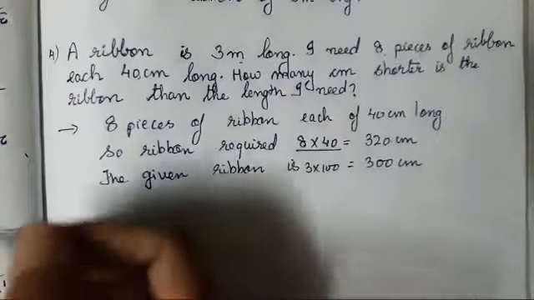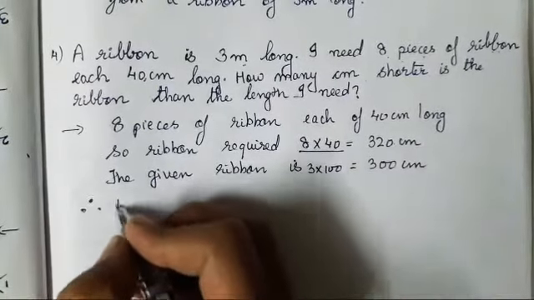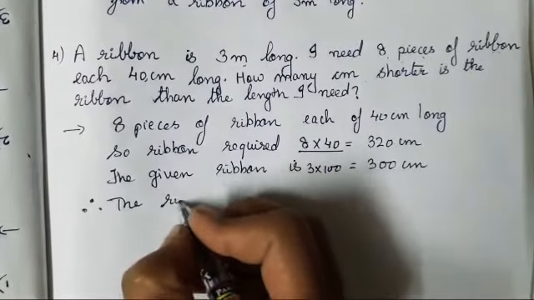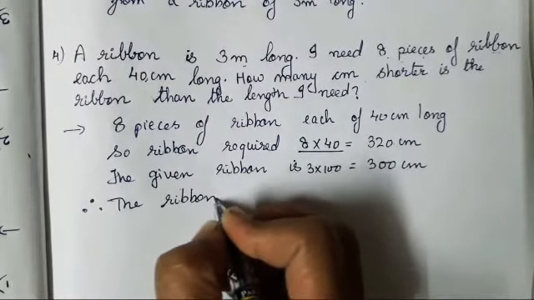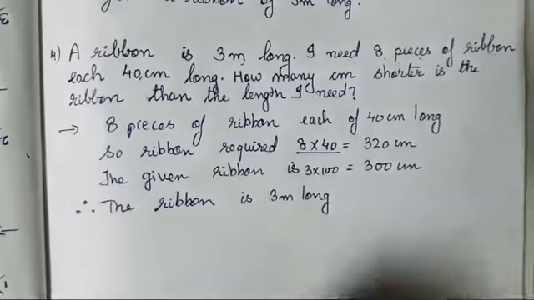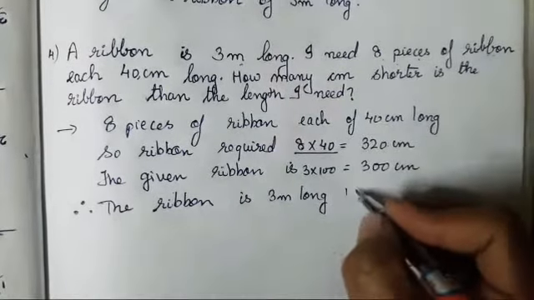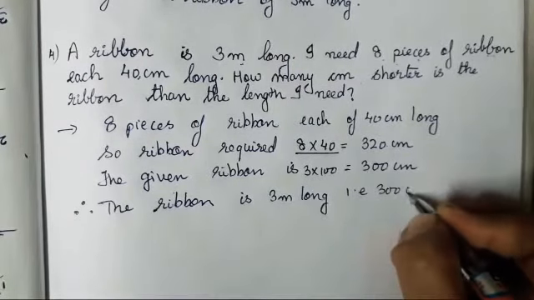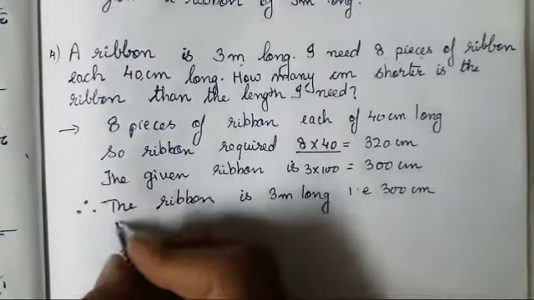Now what we have to do, therefore, the ribbon is 3 meter long, that is 300 centimeter.